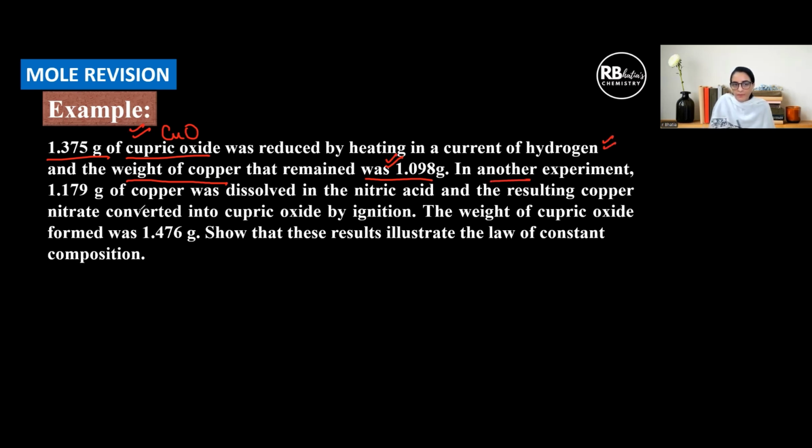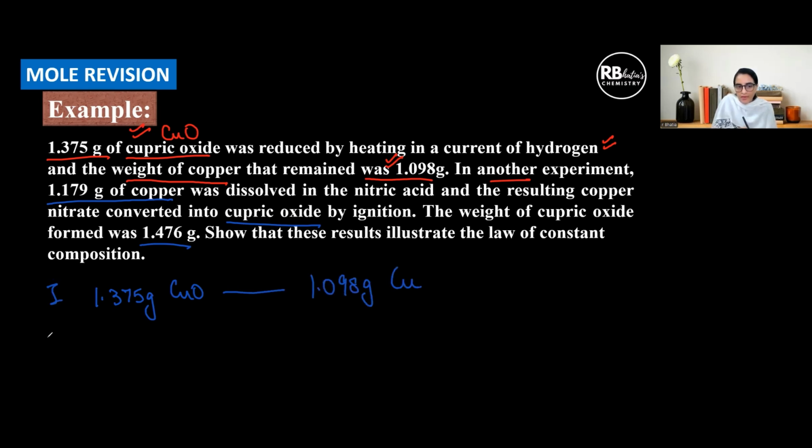In another experiment, this much of copper was dissolved in nitric acid, and the resulting copper nitrate converted to copper oxide by ignition. So the weight of copper oxide was this much. So what is of importance to us? For us, what is important is 1.375 gram copper oxide is giving 1.098 gram of copper.